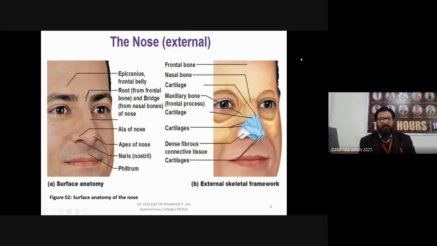The nose can be divided into different categories, starting from the external part, meaning the surface anatomy of the nose. As we see our nose in front of us, in that position, these are the external parts of your nose. Like there is a frontal bone. Hope you are seeing my mouse cursor. Frontal bone, nasal bone, cartilages, maxillary bone. These are the parts of the external nose.